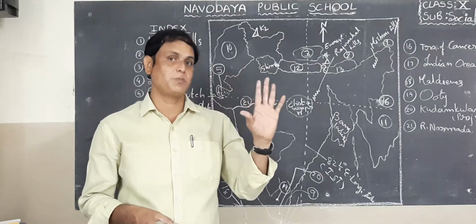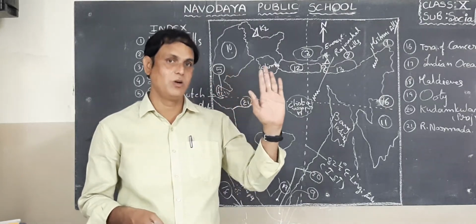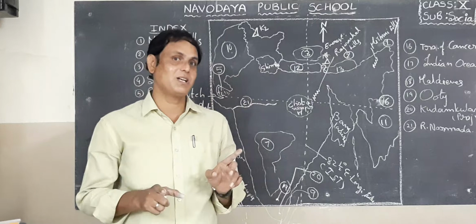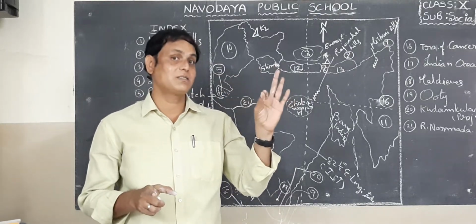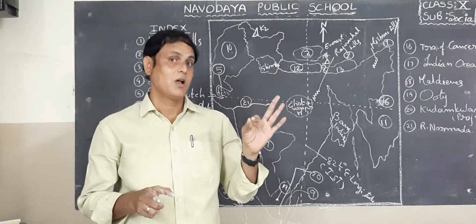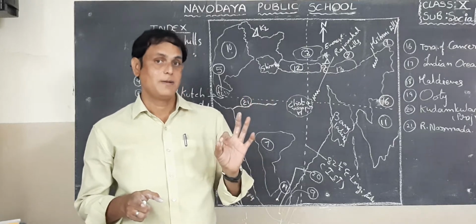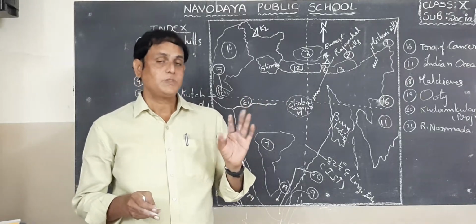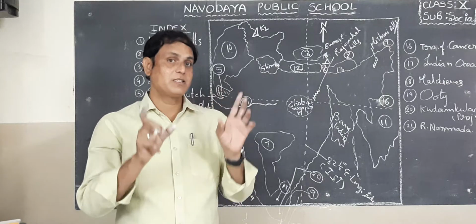Also observe the pictures mentioned. What maps are there and what is the index concerning the map? Study and practice that index also. Not only that, timelines, pie charts and bar graphs are also there.